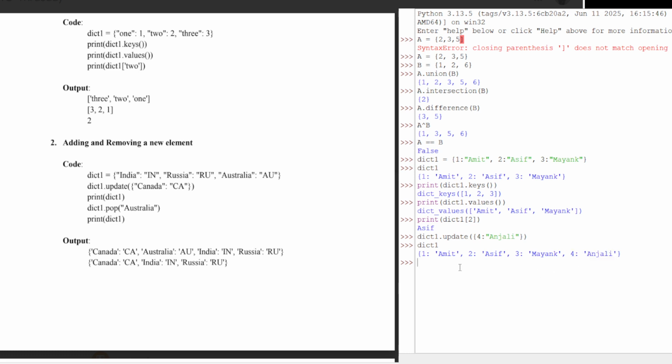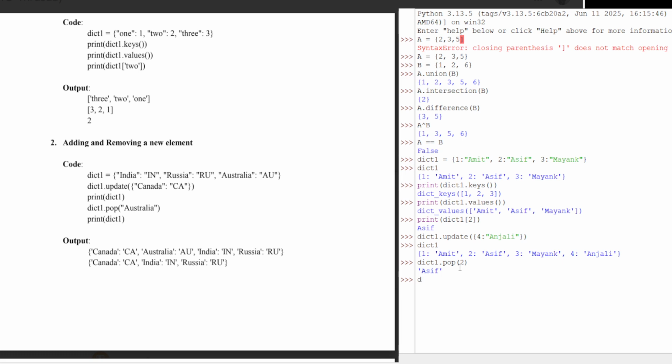Now, if I want to remove, I will do dict1.pop, and I have to pass the key. So I say pop 2. What should it do? It will pop out Asif.